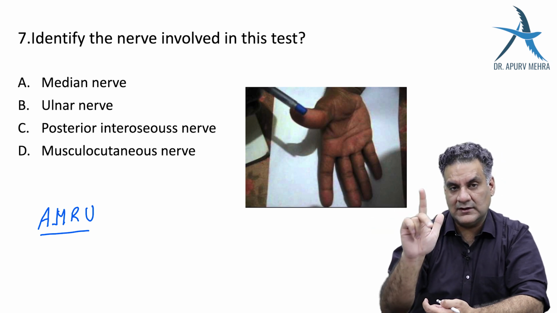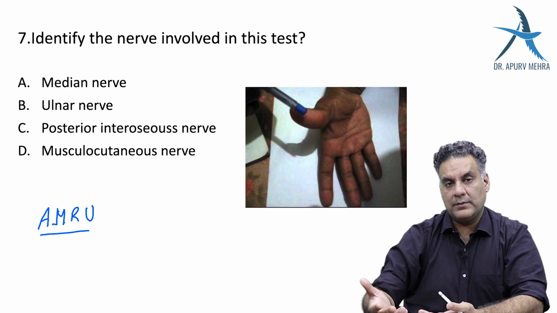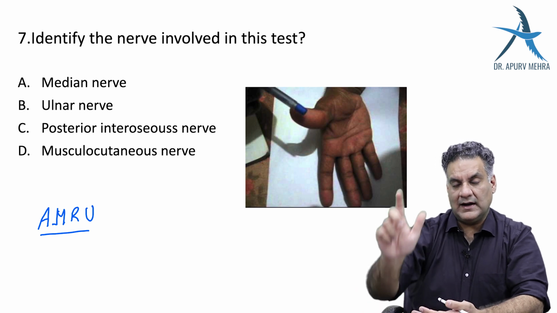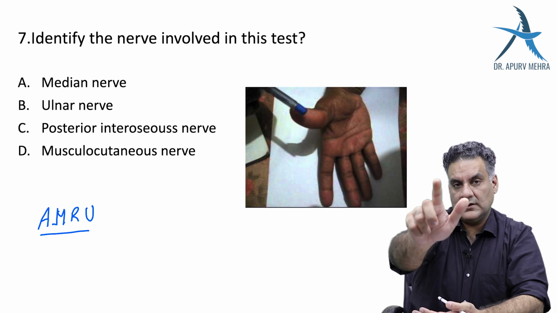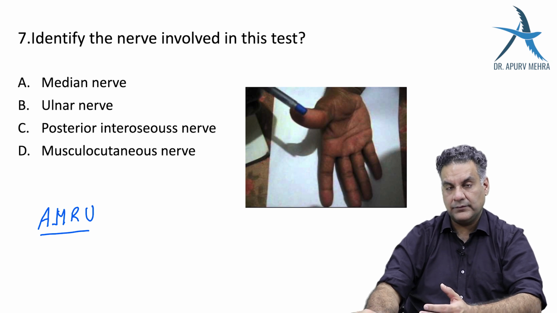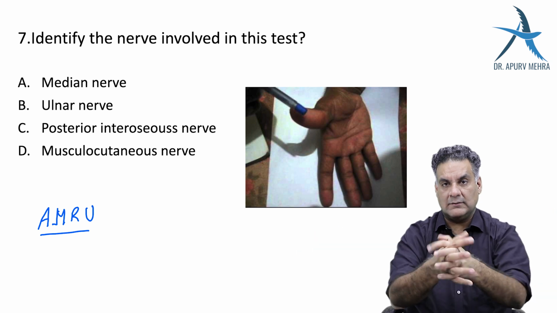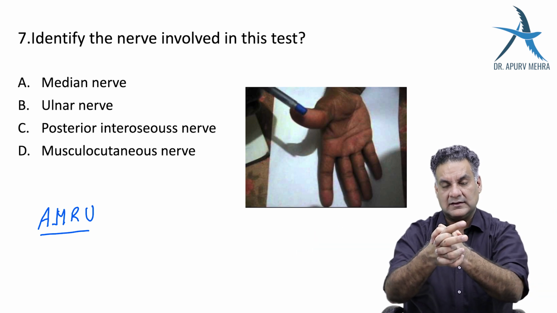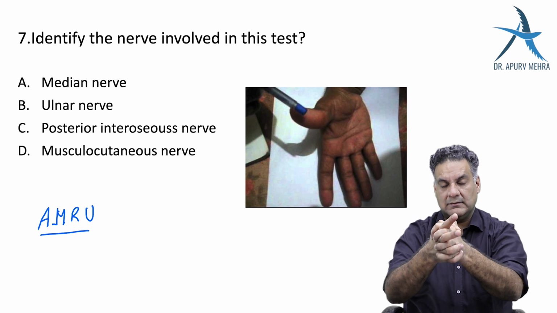So it stands out like this. It's not this, it's neither this. So it's going to be this. When a pope speaks to a lot of people, that's how he talks. This is also called as a benediction attitude or the pope sign. Or you can also clasp your hands and put it like this. And when you're making a fist, these two fingers can again stand out, called as the Ochsner clasp sign. This is again for the median nerve.